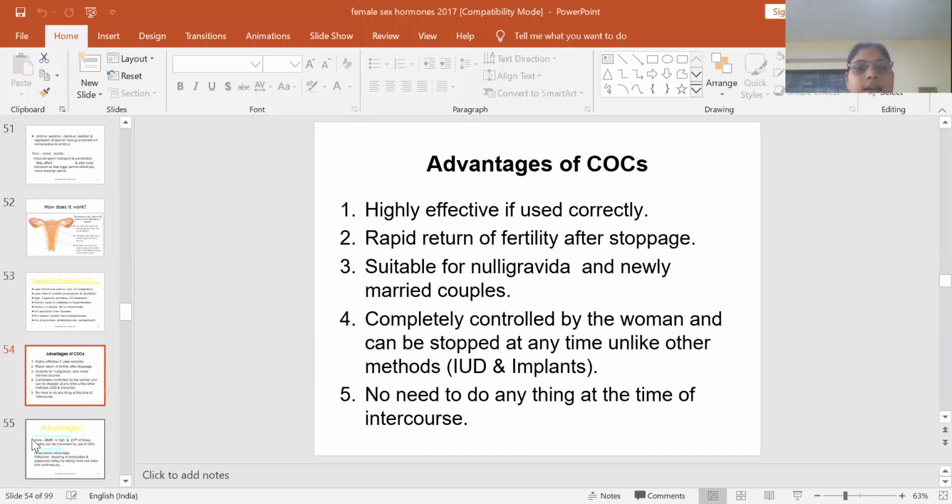Advantages are these are highly effective. There is rapid return of fertility after stoppage, and it is completely controlled by the woman and can be stopped at any time, unlike other methods. And there is no need to do anything at the time of intercourse.